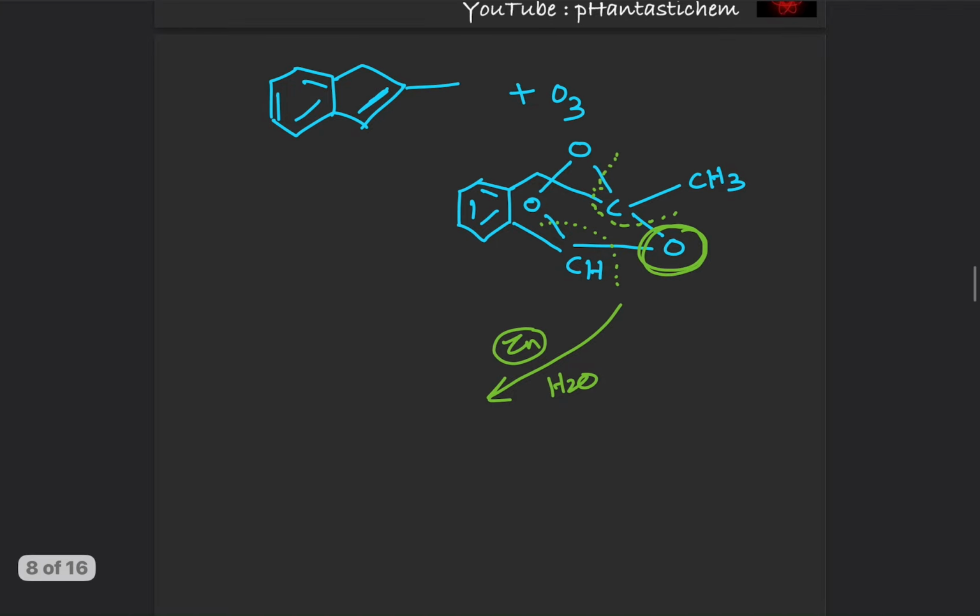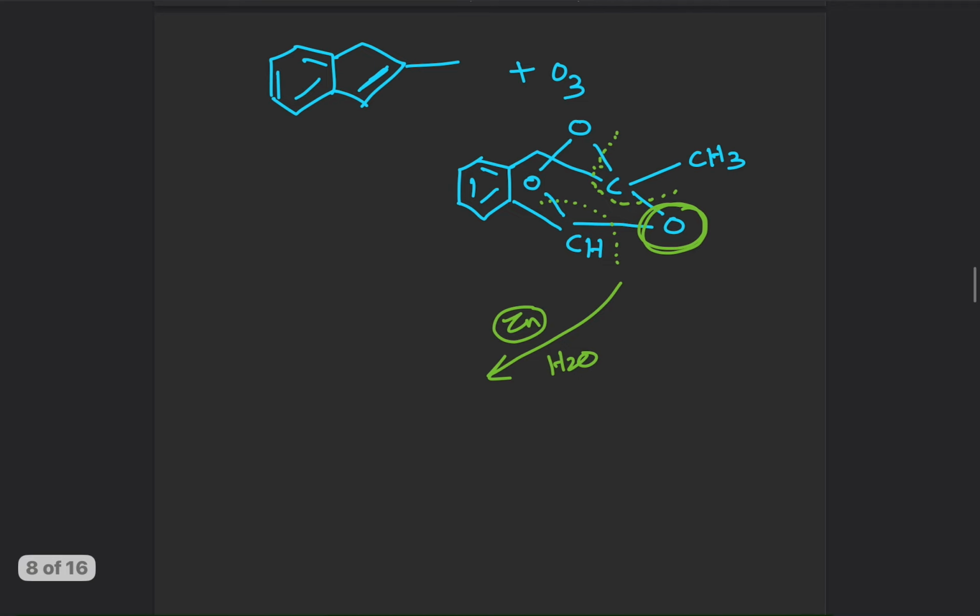Ultimately we will get, can you see here we have a C. Due to the breaking of the ozonide, this will convert into a ketone because this is connected to one carbon, this is connected to one more carbon, so we'll get a ketone here.